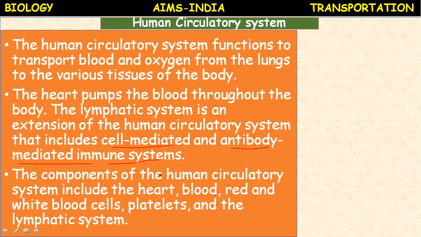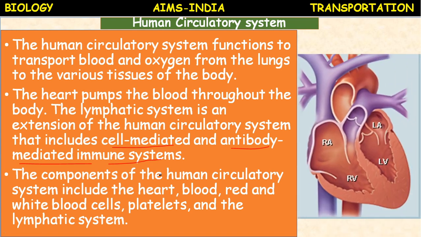The components of the human circulatory system include the heart, blood, red blood cells, white blood cells, platelets and the lymphatic system. This is the human heart. But before going to the human heart, let us briefly learn about these new terms: cell mediated and antibody mediated immune